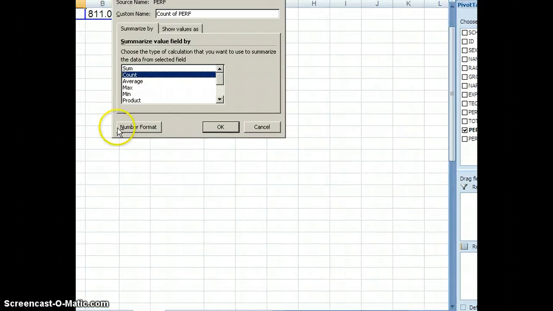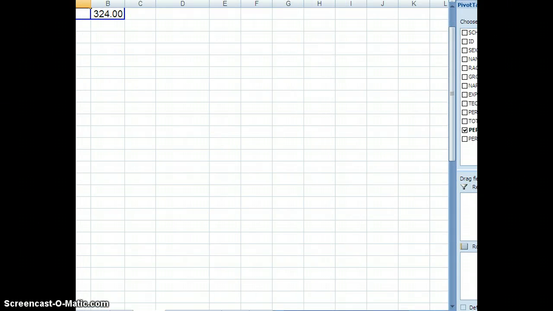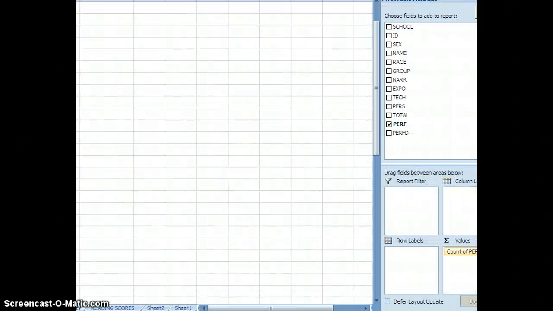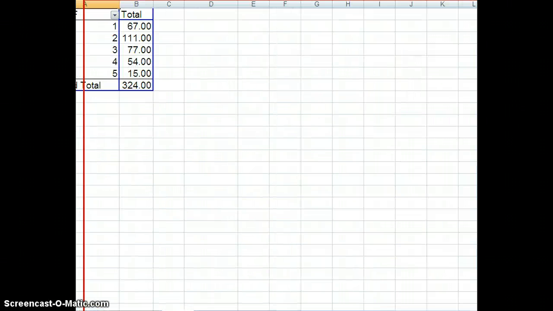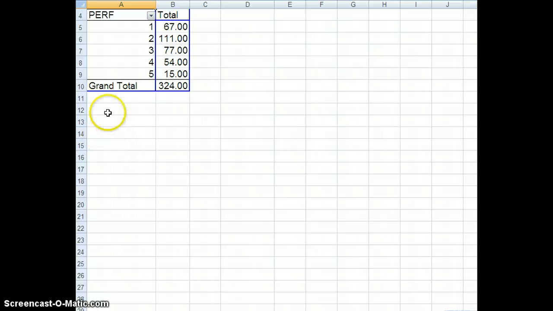Let me show you what I did here. I changed it to count, changed it to the 324. Now look what I do this time. I'm going to take performance and put it in the row labels. And what this does is it simply tells me that whatever performance categories 1, 2, 3, 4, and 5 were met, these are the number of people in each category.